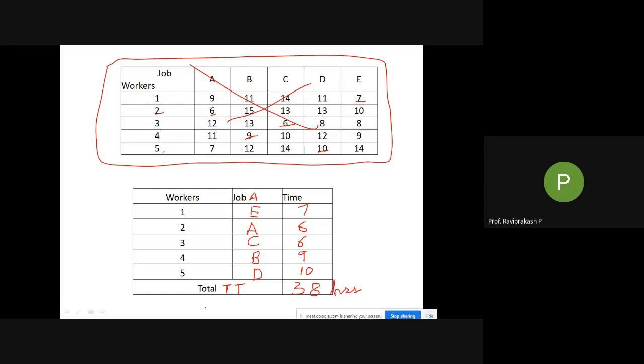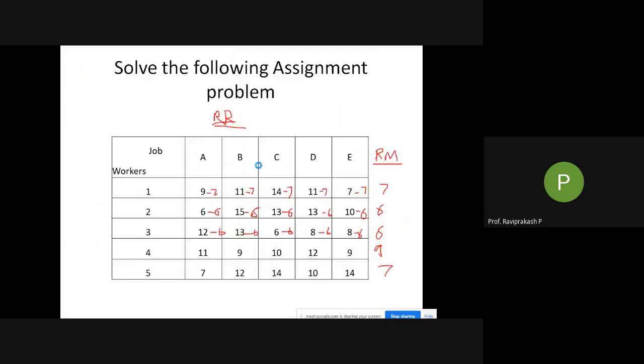As and when you finish, just let me know. I'll go back and I'll explain once again. Done, sir. Done? All others done? Yes, sir. Okay, I'll go back to the problem.